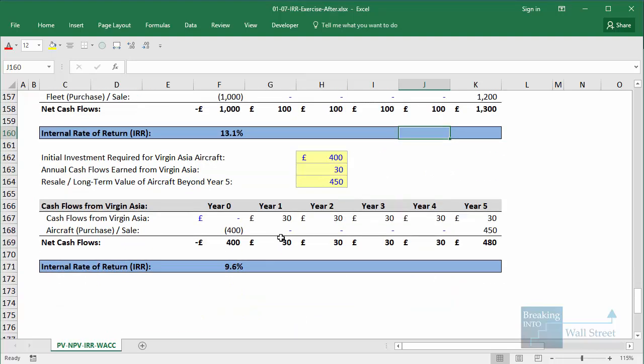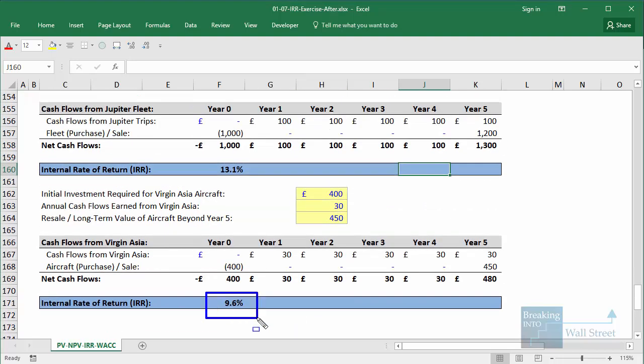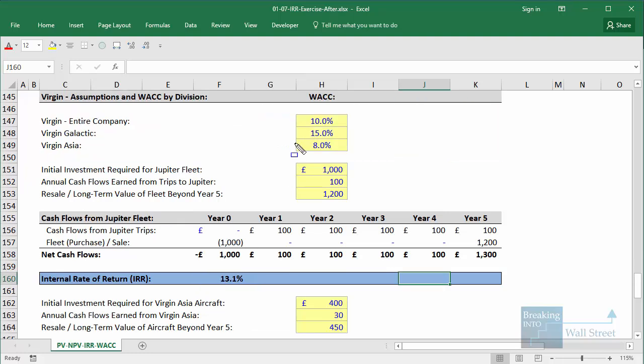On the other hand, the Virgin Asia opportunity has an IRR of 9.6%. That 9.6% is higher than Virgin Asia's 8%, so it does make sense to pursue this opportunity. Now, it's slightly lower than WACC for the company as a whole, but that doesn't matter because we have to look at these on a division by division or group by group basis when you're looking at a company making decisions that affect only one division, as we are here.